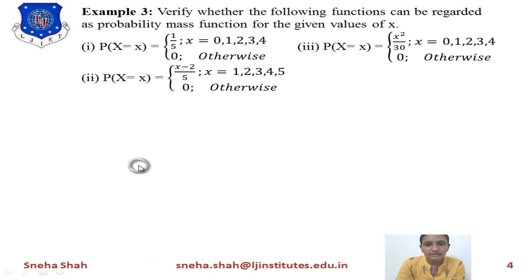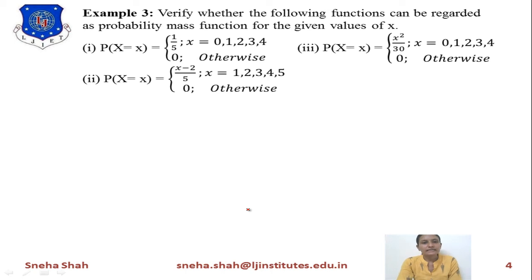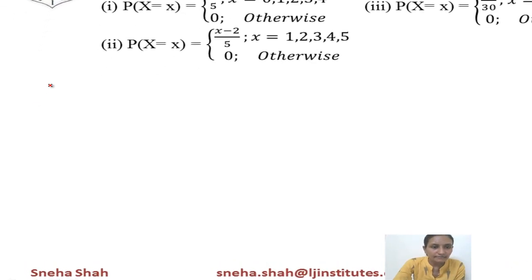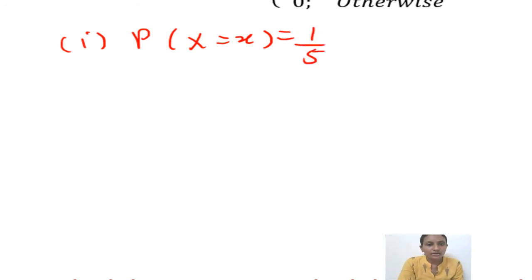Now the next example is: verify whether the following functions can be regarded as probability mass function for the given values of x. And these 3 functions are given to you. So starting from the first example, if we take probability of x equals x, then the value equals 1 by 5 for all these terms.